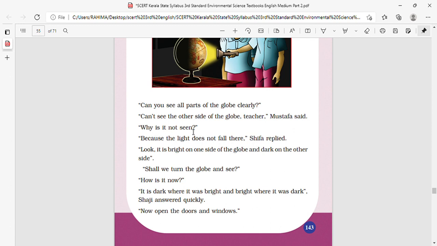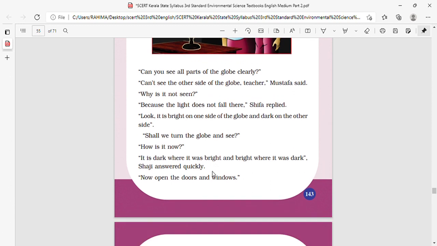Why is it not seen? Because the light does not fall there. Shifa replied, look, it is bright on one side of the globe and dark on the other side.